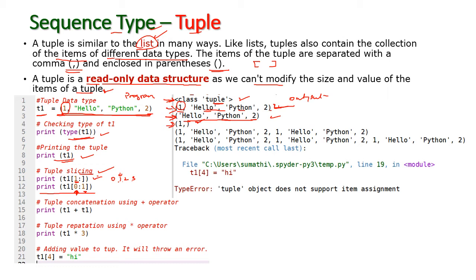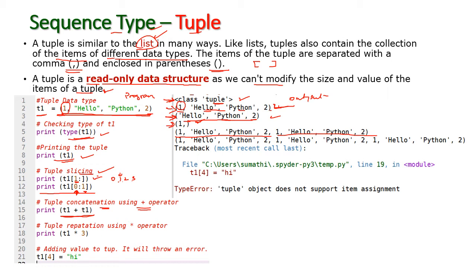And next I am going to use the plus operator, that is the concatenation operator. Print of t1 plus t1. I am going to print this t1 two times. The first t1 is this one and the second t1 is this one. So the tuples will be concatenated.